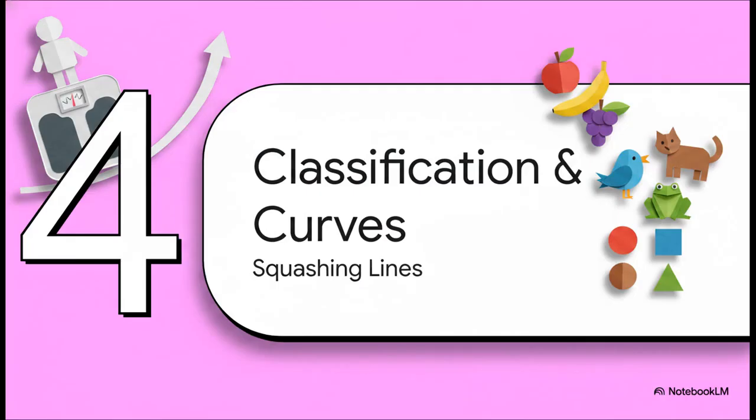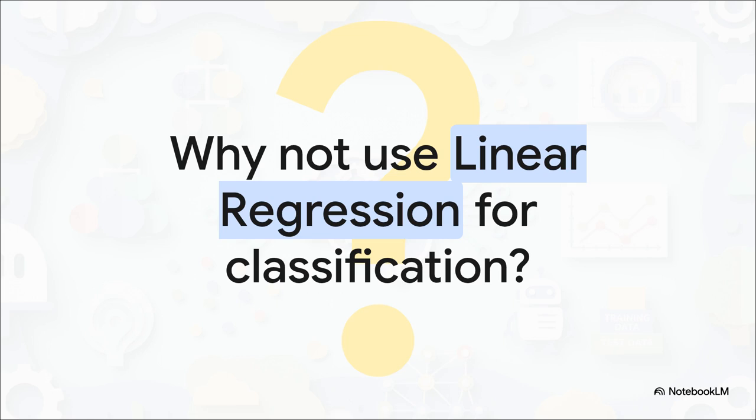Which brings us to Section 4. Classification and squashing lines. But wait a second. Predicting a continuous number like a person's weight is great, but what if we're predicting a category? Consider this. You want to predict if a student will pass or fail an exam based on the hours they studied. Let's say pass is a 1, fail is a 0. Why can't we just draw our trusty straight linear regression line through this data?